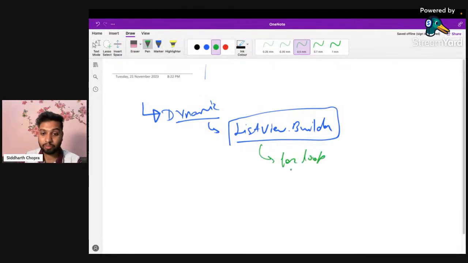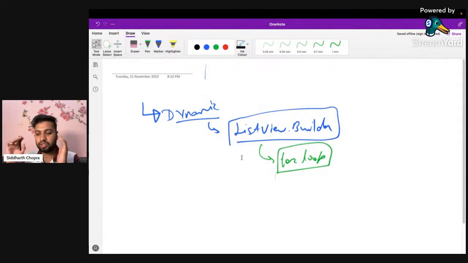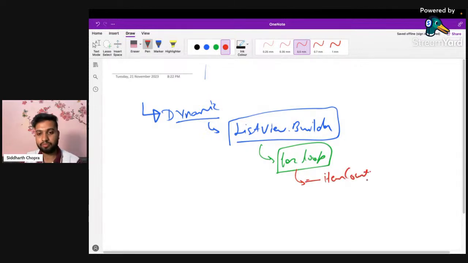It is not exactly a for loop, but for understanding purposes you can think of it as a for loop for widgets. Here we have another parameter for defining how many items we want. The default value is infinite, but if we want some finite value, we can use itemCount here.